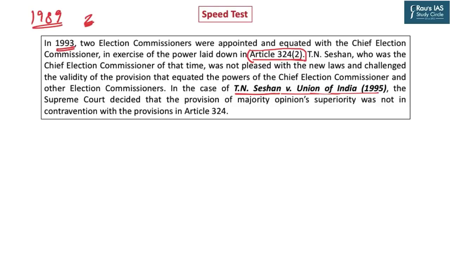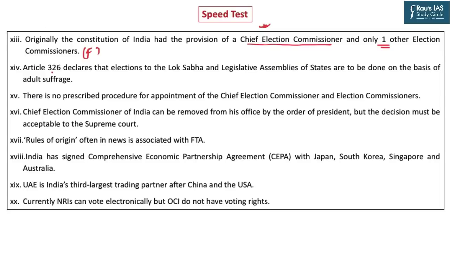Article 326 declares that elections to the Lok Sabha and legislative assemblies of states are to be done on the basis of adult suffrage. Now, from the perspective of prelims examination, certain important basic articles of Constitution have to be very well known to you. This is an absolutely correct statement.